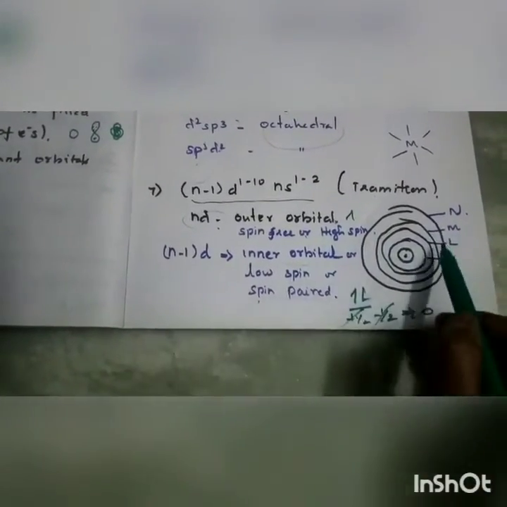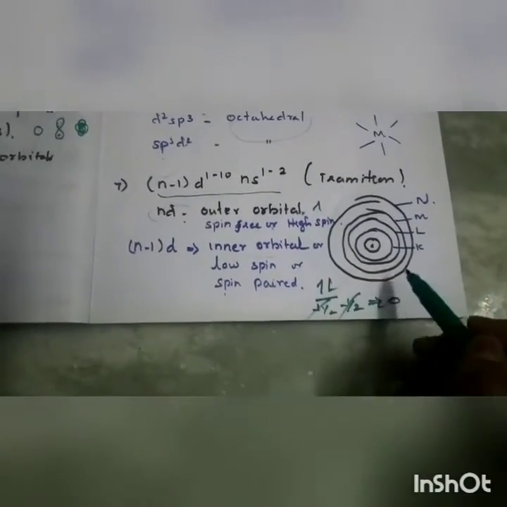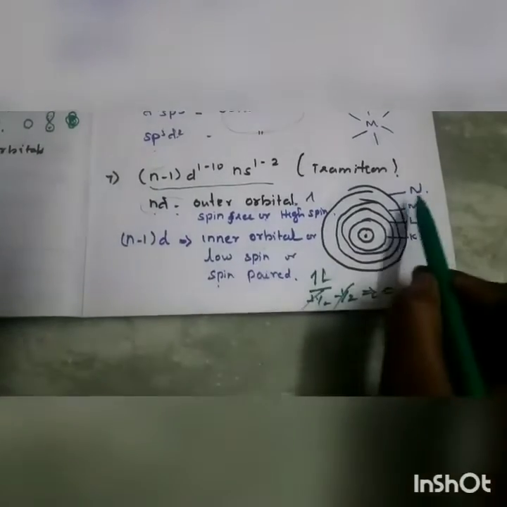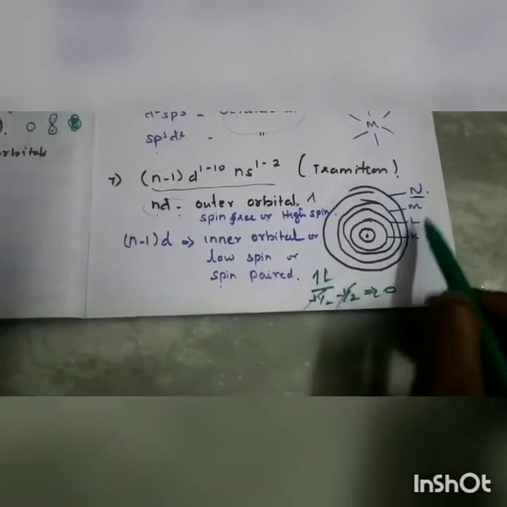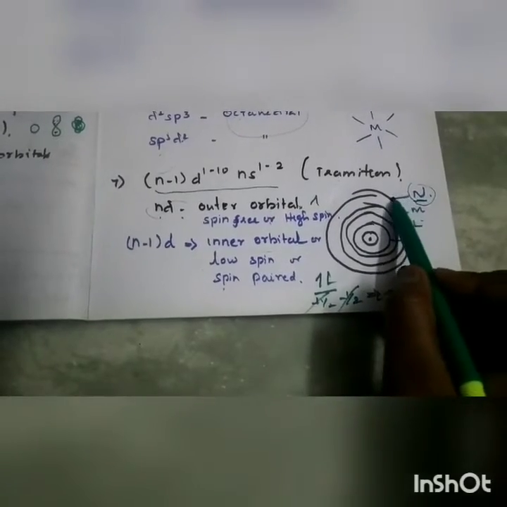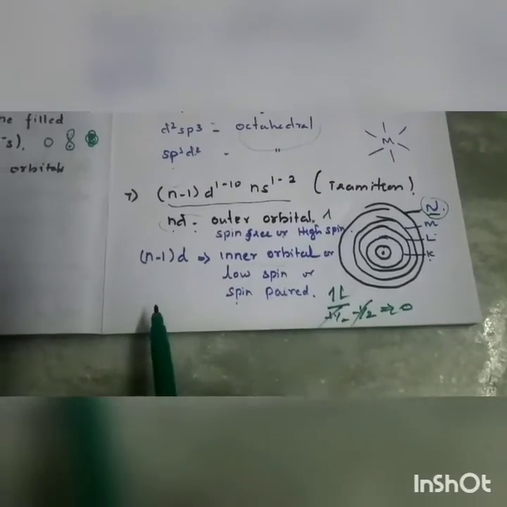So you have seen this diagram already in the class. These are all the shells. Here n is nothing but the principal quantum number, K, L, M, N. The principal quantum number outer orbital. Now you can understand this point.